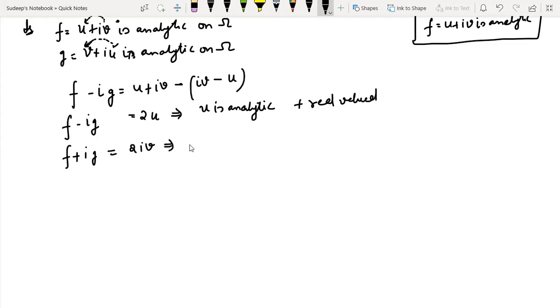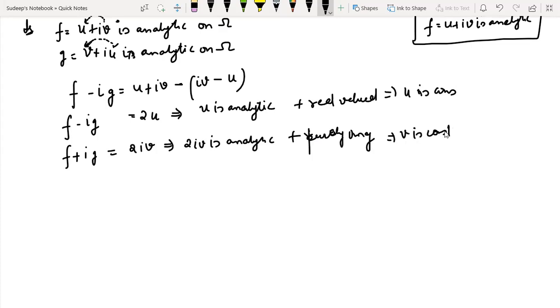And this 2 iota v is analytic and it is purely imaginary. It implies that u is a constant and it implies v is a constant.